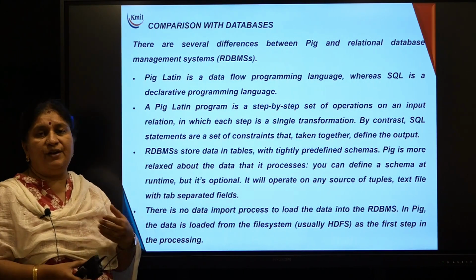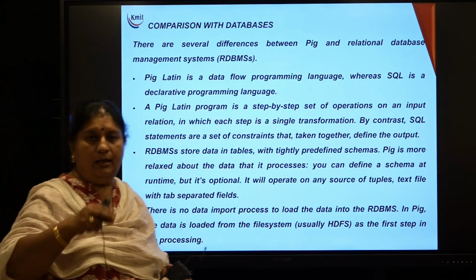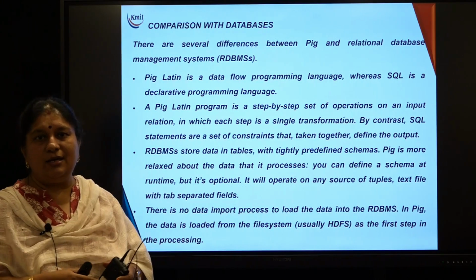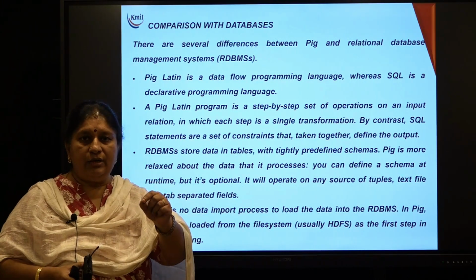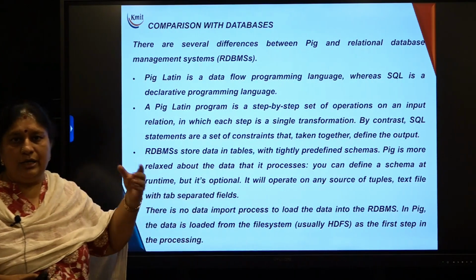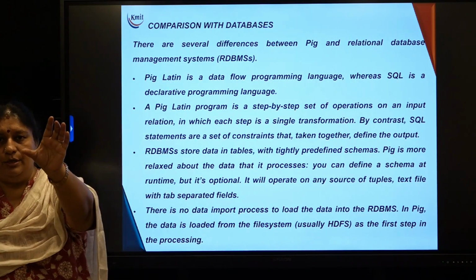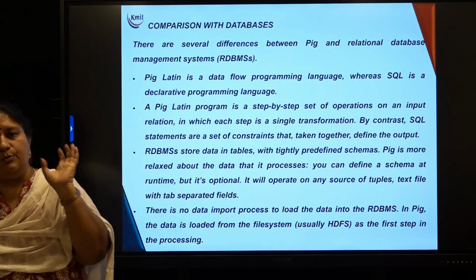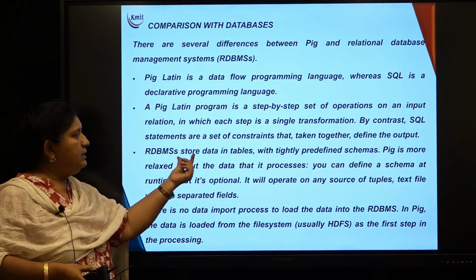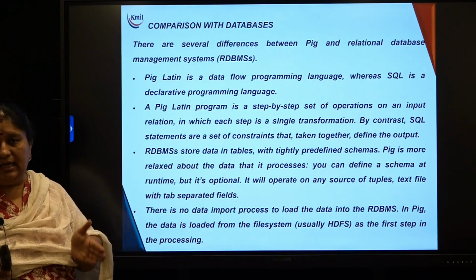In SQL you specify the constraints, where this is happening and this is happening, group by, having. You specify the constraints, and whichever data satisfies them you get as the output. Here you specify everything in the form of transform this relation corresponding to this, transform the relation corresponding to this, right? And RDBMS stores the data in tables which have a tightly specified schema.